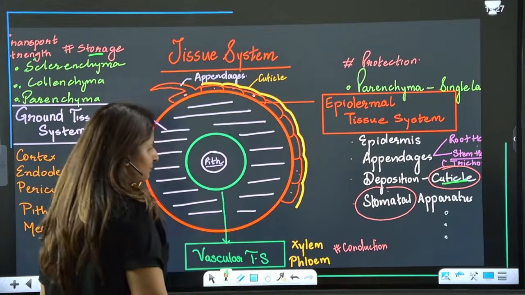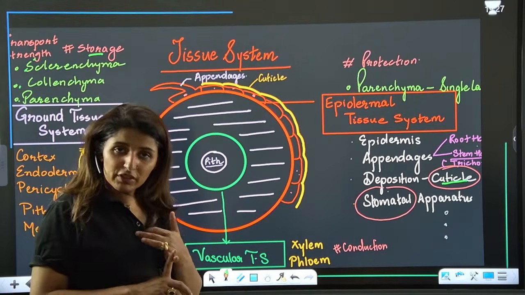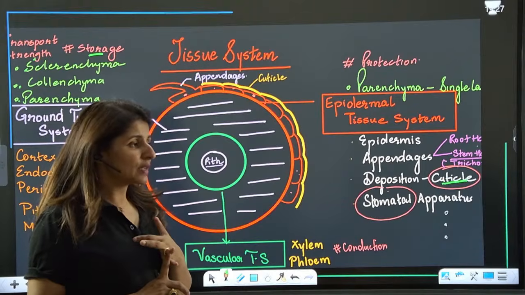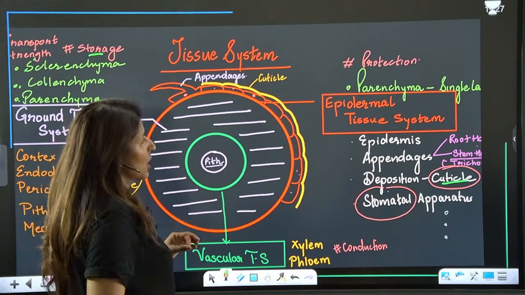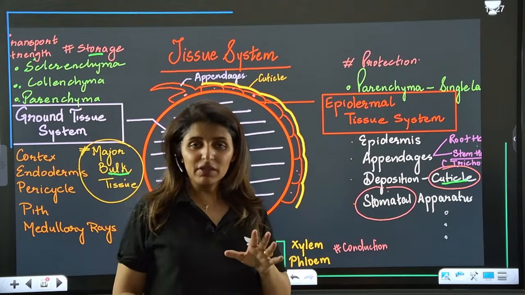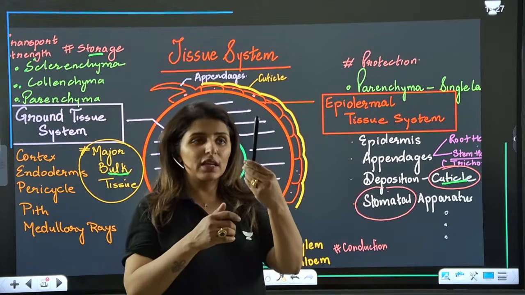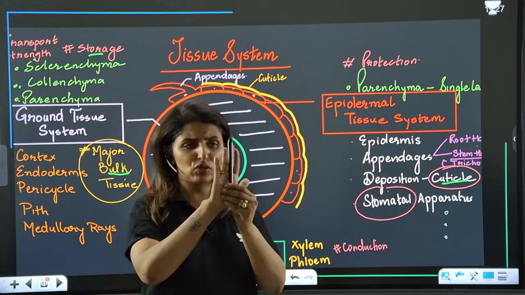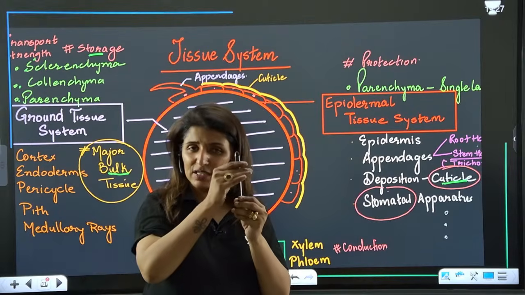We have talked about the tissues, meristematic tissue as well as the permanent tissue. Now let me discuss the tissue system. Overall, any part of the plant can be divided into three major tissue systems. Let's say this is a root or a stem. The outer part is known as epidermis, the outer layer.